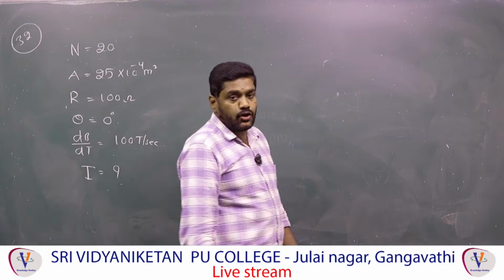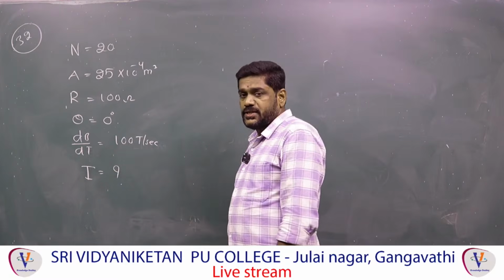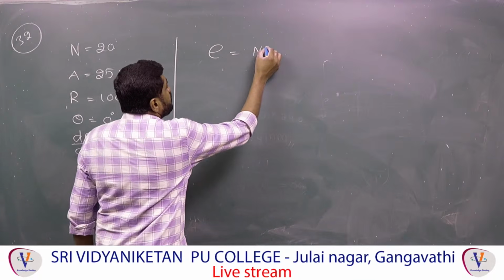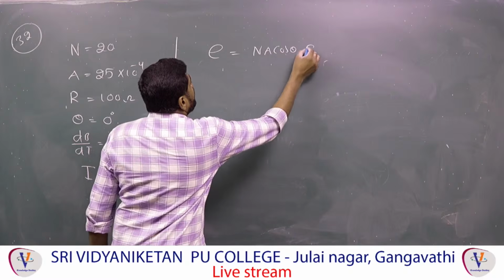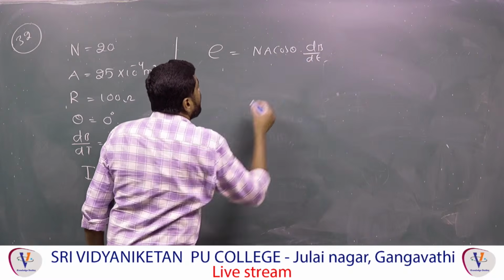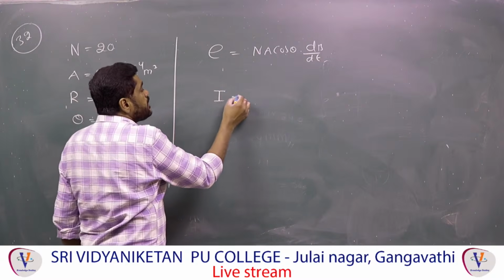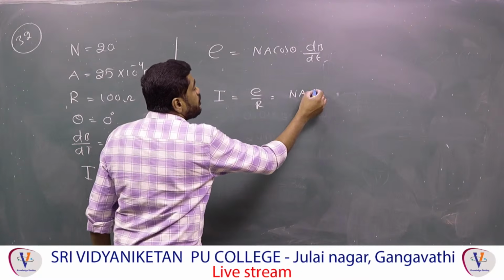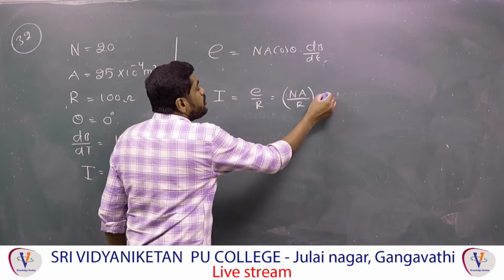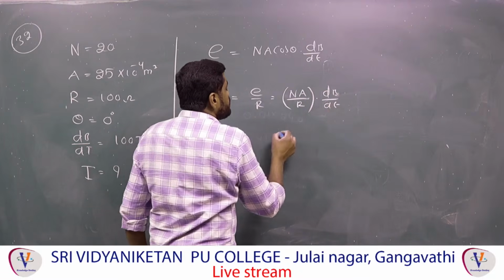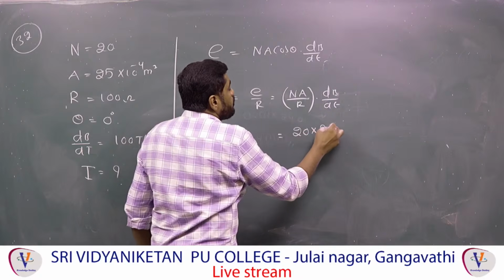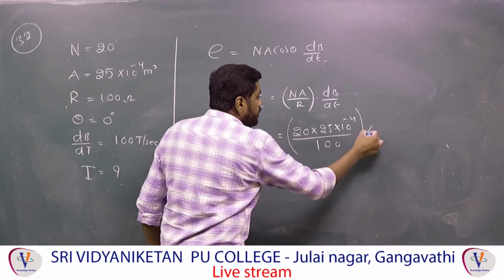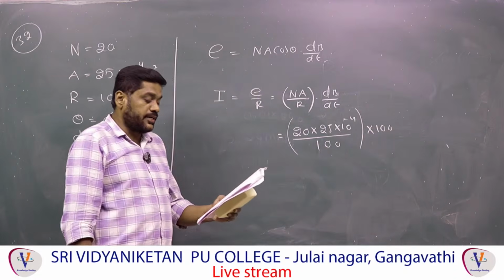Just 2 days back only, we have discussed electromagnetic induction. Theta is equal to 0 means the current: first of all, E is equal to N A cos theta into dB by dt. Substitute all values, we will get the answer. After that, current I is equal to E by R. Therefore, NA, theta is equal to 0 means cos 0 is 1, and NA by R into dB by dt. N is equal to 20, area is equal to 25 into 10 power minus 4, and resistance is 100. This is also 100, they have given 100 Tesla per second.